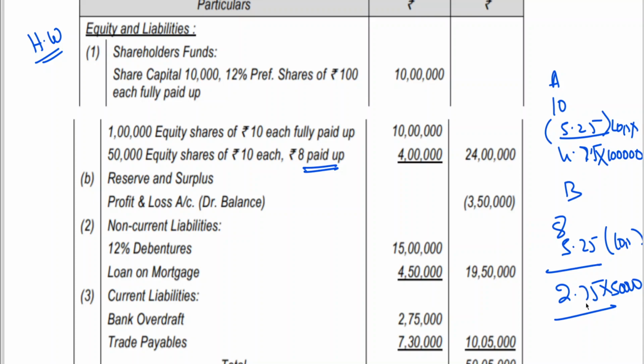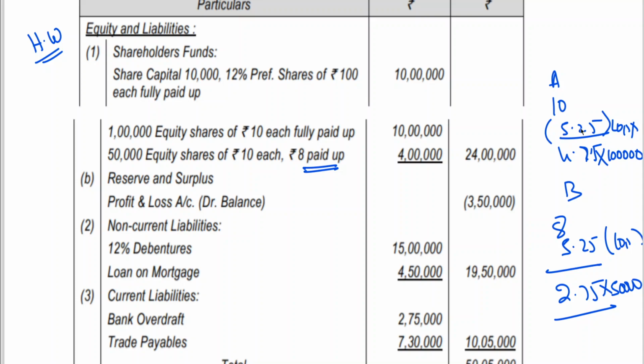Why are we paying only 2.75? Because the amount due to him is 8, and after adjusting the loss, 2.75. Whereas here it is fully paid. 10 rupees has been paid by the A category. I think by this time it is clear. A class of shares or A category of shares, 10 rupees is due to the A shareholder.